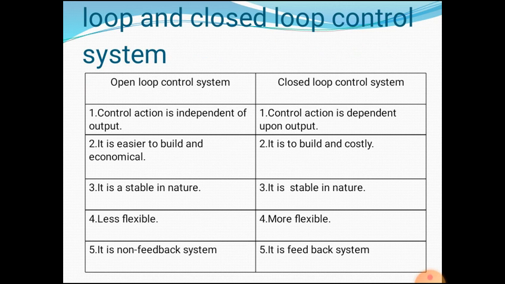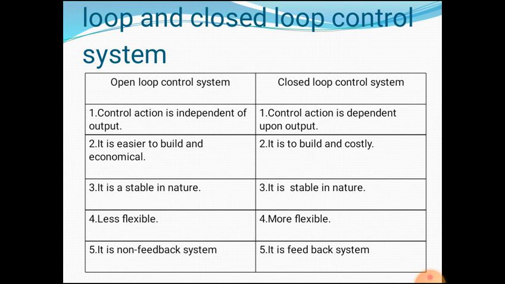Next, differences between open loop control system and closed loop control system. Control action is independent of output in an open loop control system, and in a closed loop control system the control action is dependent upon the output.